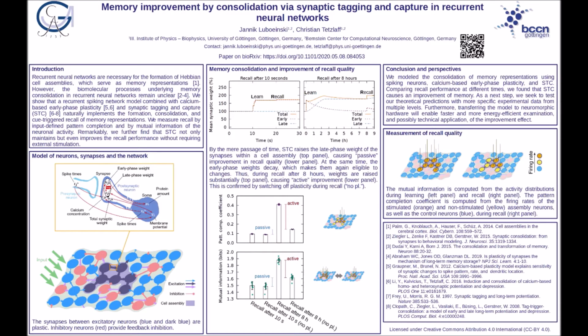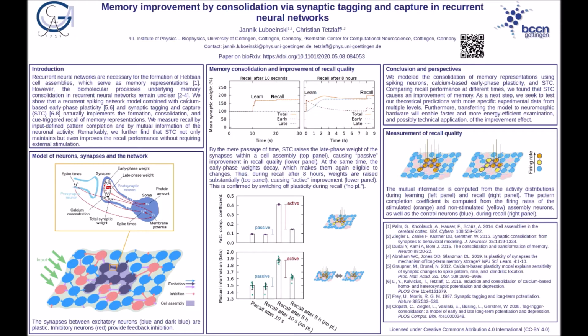We developed a recurrent spiking neural network model combined with calcium-based early phase plasticity and STC. Our model naturally implements the formation, consolidation, and cue-triggered recall of memory representations. Furthermore, remarkably, we find that STC not only maintains but even improves the recall performance without requiring external stimulation.